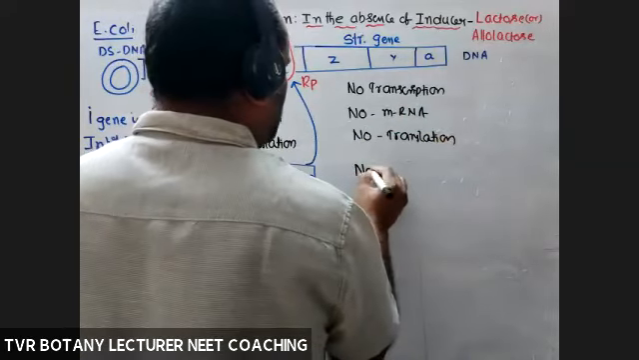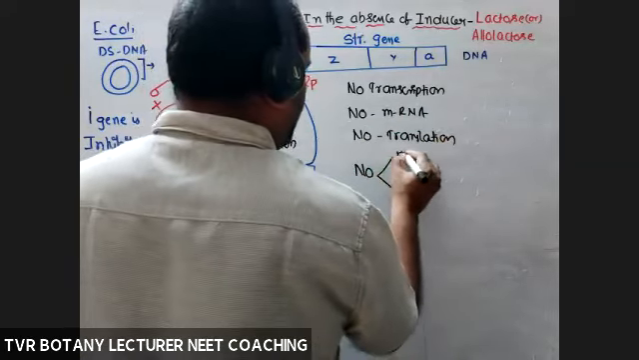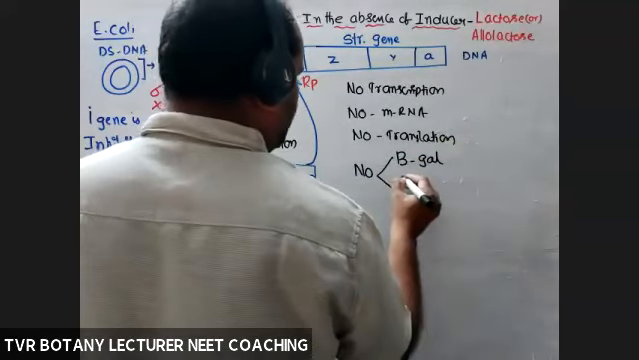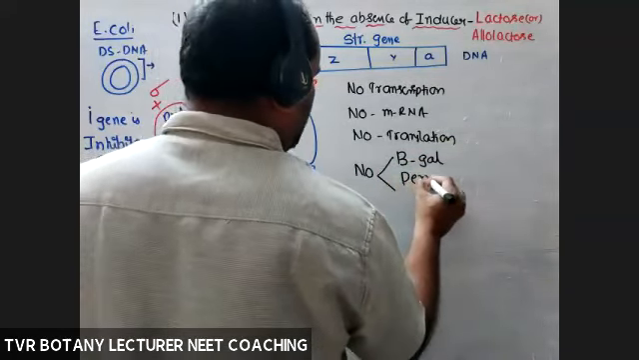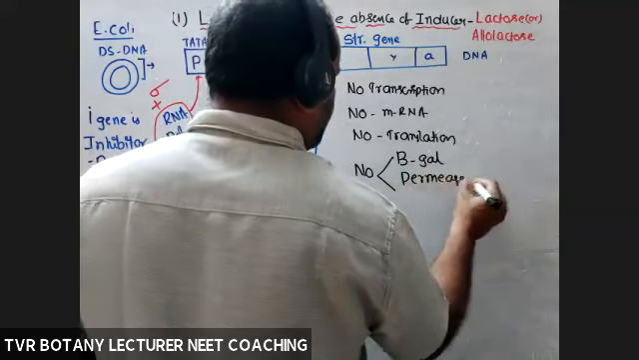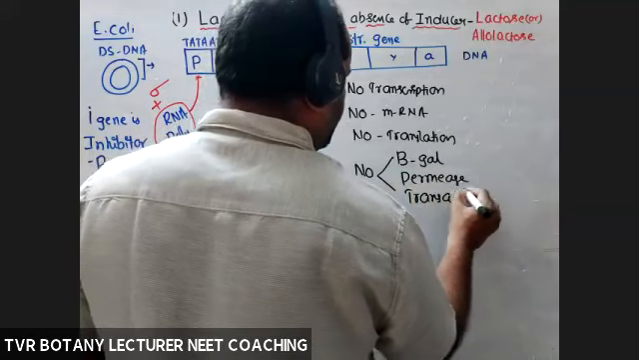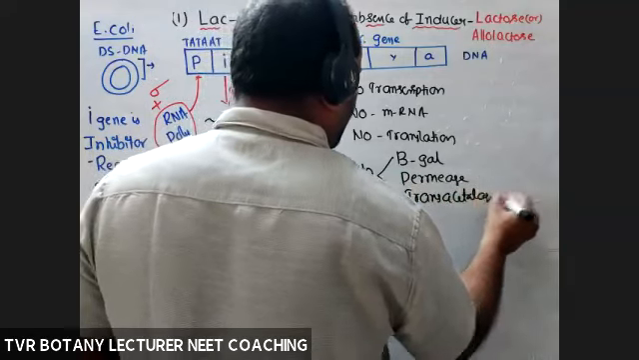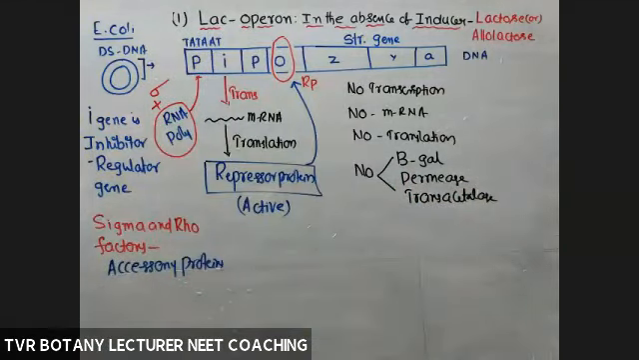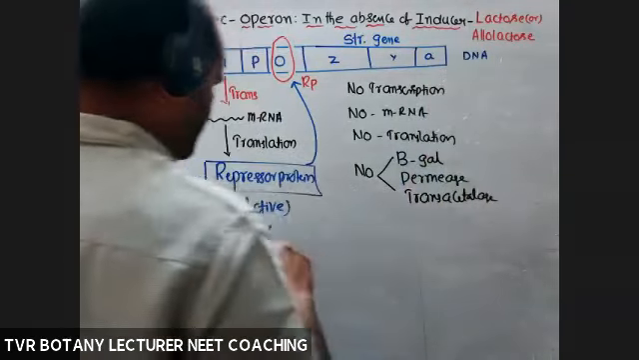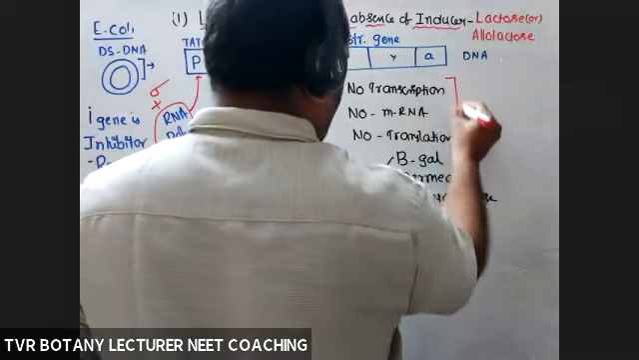And no beta galactosidase, no permease, no transacetylase. Okay, so here transcription failed or not? So here transcription failed.